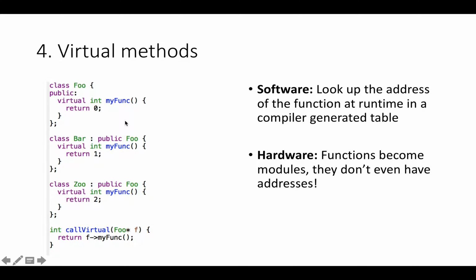Number 4 is virtual methods. So in software, you can declare a class foo, and then you can have 2 different classes that inherit from foo and override bar, returning 1 or 2 from myfunc. And then you can do something like call virtual. You can pass in a pointer to something of type foo and call myfunc. And at runtime, the software implementation will actually look up which type this foo happens to be, whether it's bar or zoo or actually just an instance of foo. And it'll look up the appropriate address for the appropriate version of myfunc that needs to be called here.